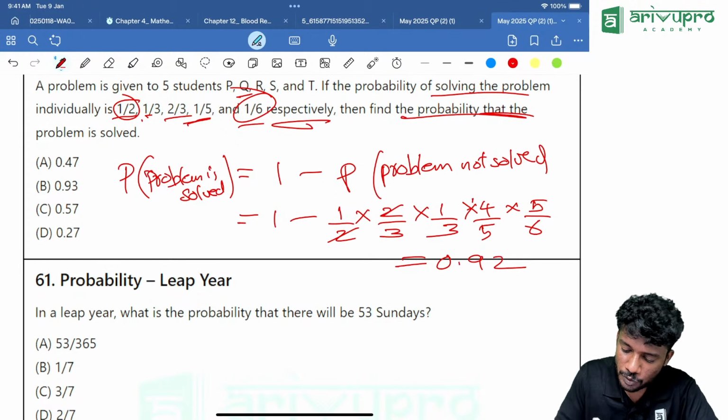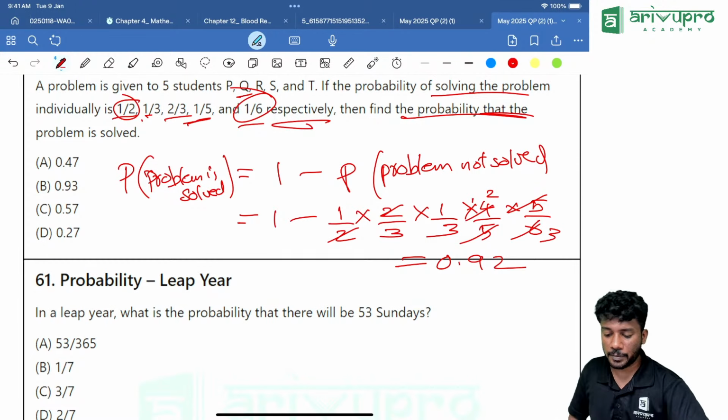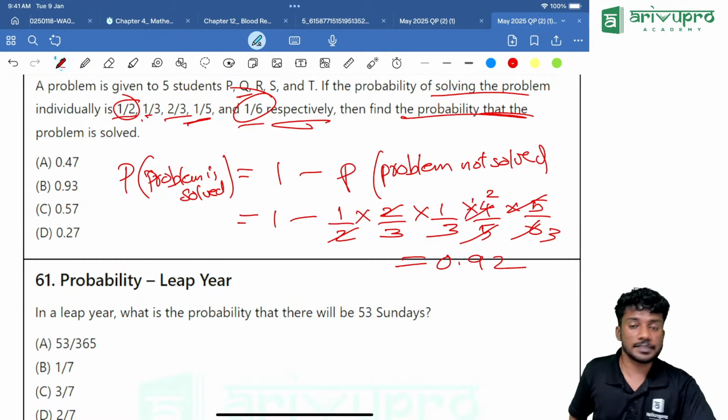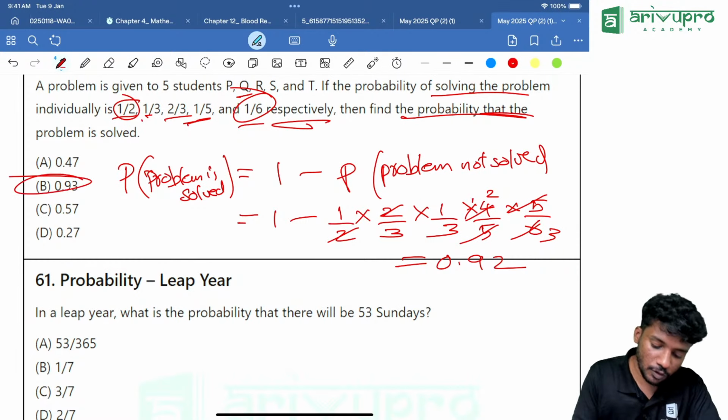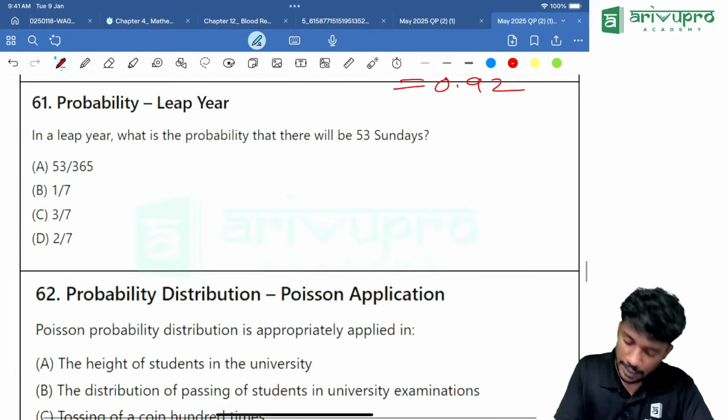If you look into it, 2 cancel. Then 5 cancel. Then 1 of the 2 and 1 of the 3 got cancelled. Then 2 divided by 27. Then change the sign, plus 1. The answer is option B, 0.93.